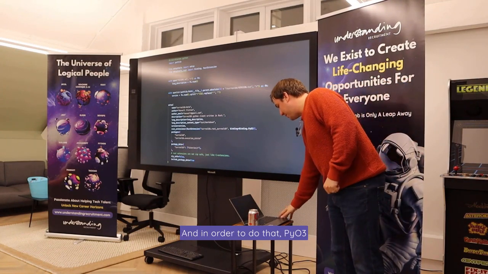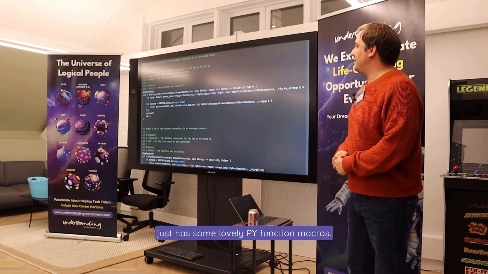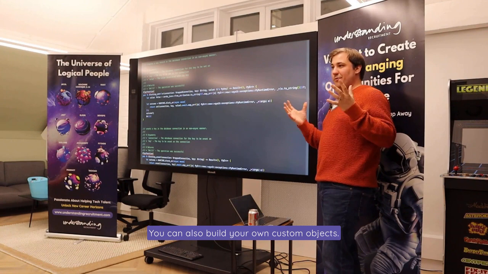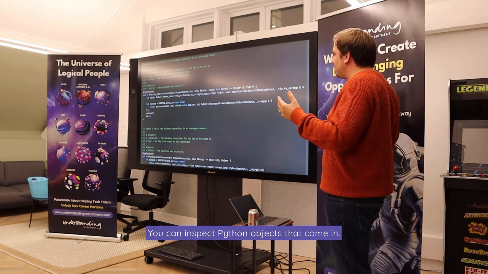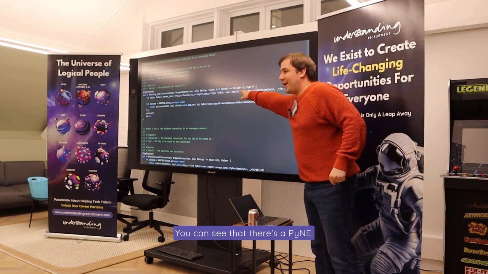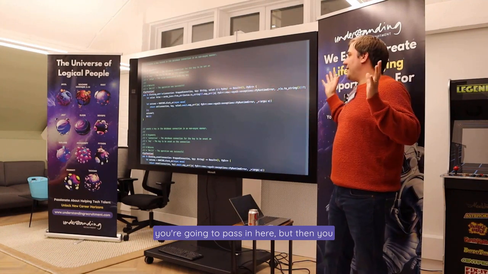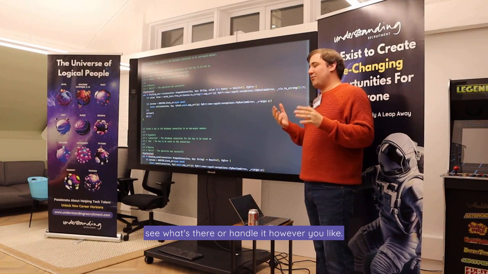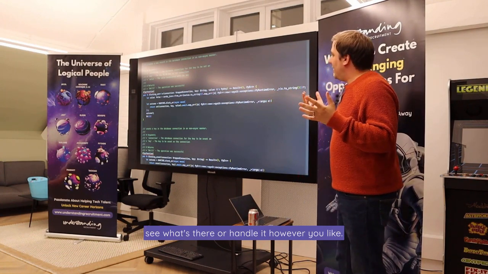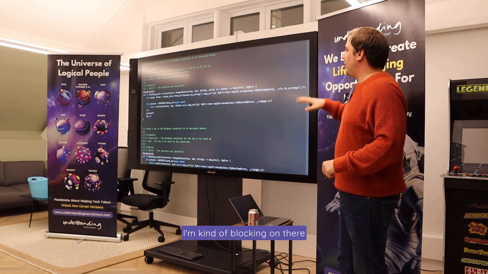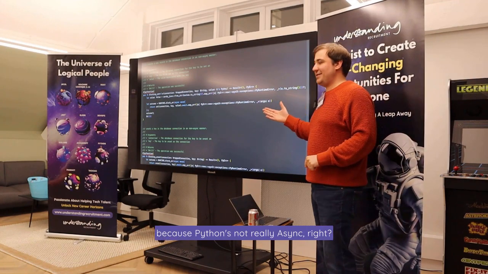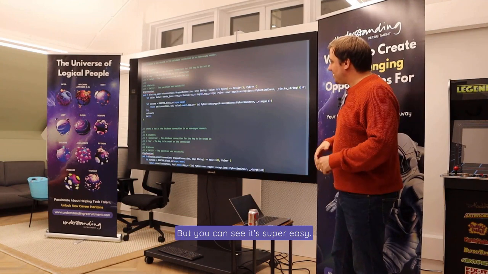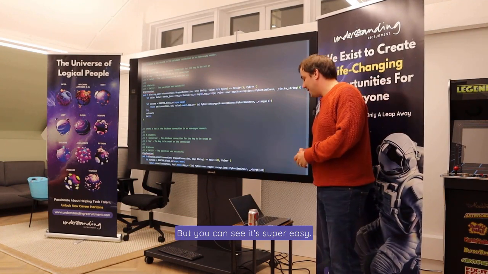And in order to do that, PyO3 has some lovely pyfunction macros. You can also build your own custom objects. You can inspect Python objects that come in. You can see there's a PyAny, so it's saying, I don't know what you're going to pass in here, but then you can downcast it and unwrap it and see what's there, or handle it however you like. And you can see I'm doing some async here. I'm blocking on it because Python's not really async, whereas the Rust code was async, so I had to block it. But you can see it's super easy.